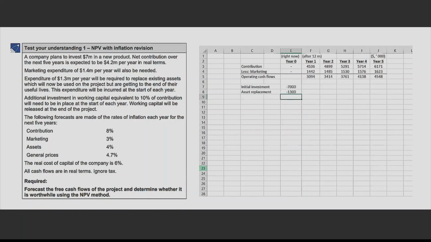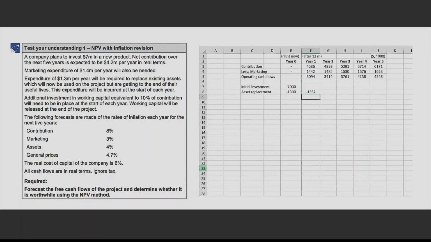So now when should I take it? After 12 months, but not at year end. It will be at the beginning of year 2. So year 1's end or year 2's beginning are one and the same thing, right? So we take this here at 1300 into, let's inflate it. What is the rate of inflation here? It is 1.04. 4% is the rate.